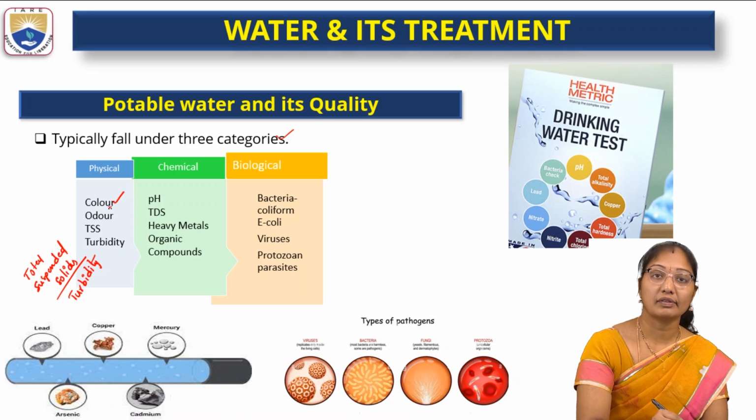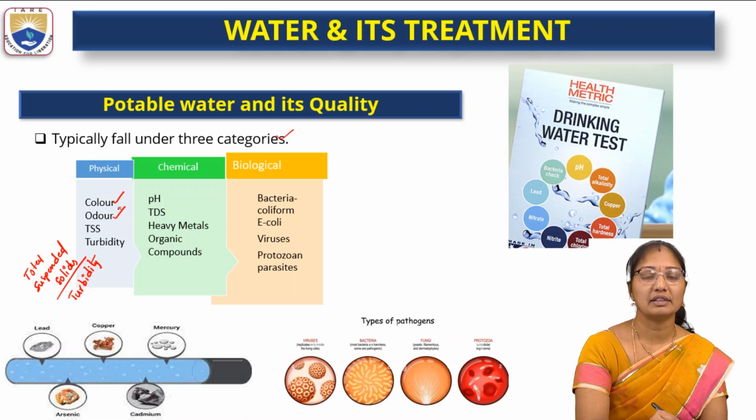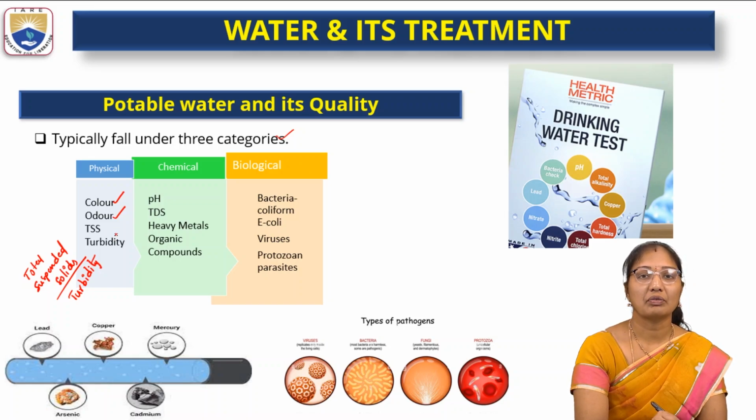Color, so the color of the water, and the odor of the water. The color of the water depends upon the source of the water sample. Coming to the odor, the salts, chemicals or pollutants dissolved in the water give taste to the water. If it is sulfate contaminated, it gives a pungent smell. Depending upon the chemical composition of the water, the odor and color will definitely change. TSS, total suspended solids, and turbidity also depend upon the nature and source of the water from where we are getting it.